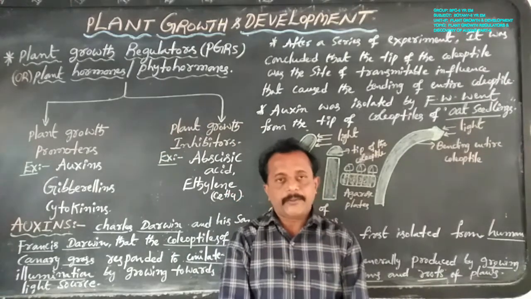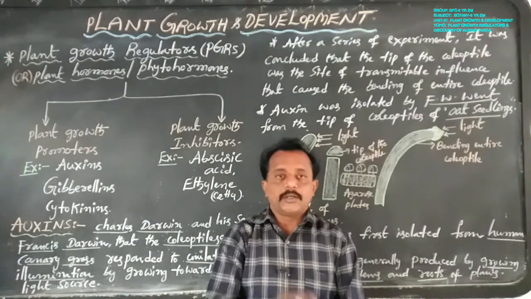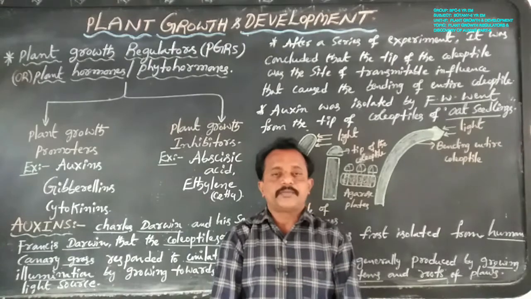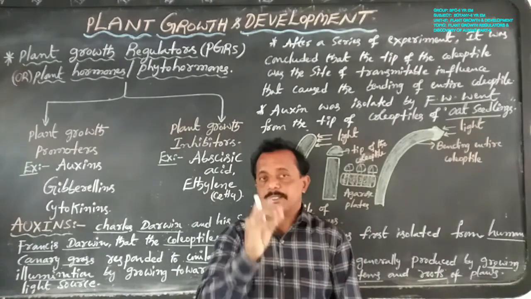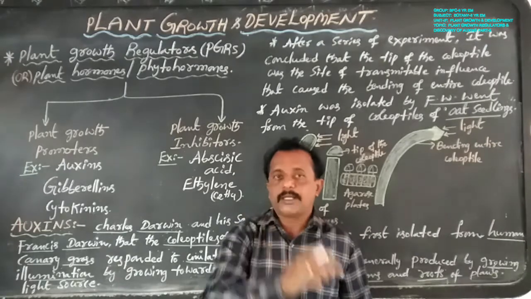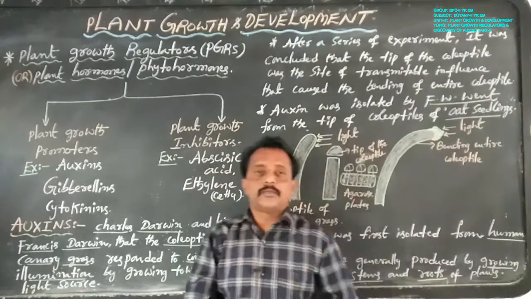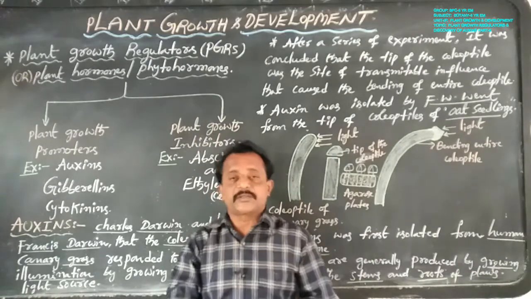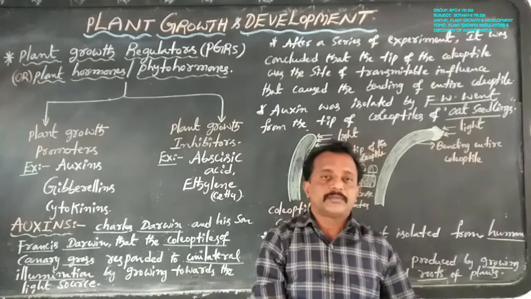Once again, the stages of growth respond to some chemical substances synthesized inside the living plant body. These are called plant growth regulators, short form PGRs.